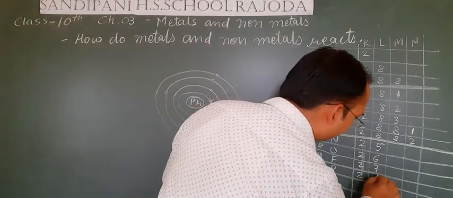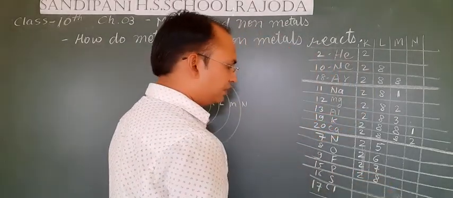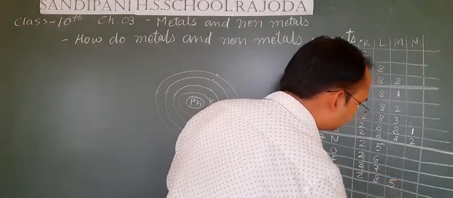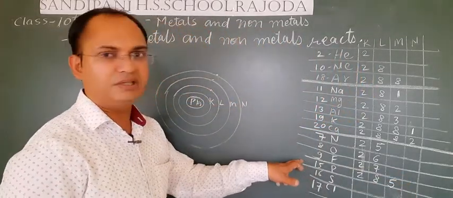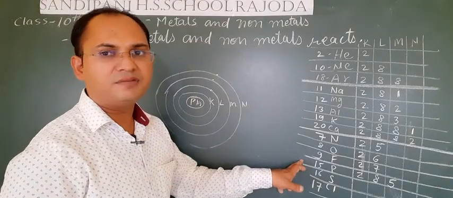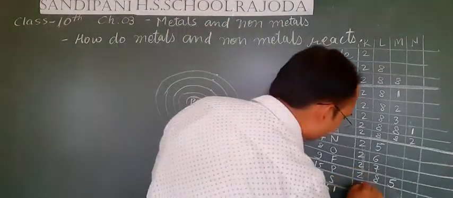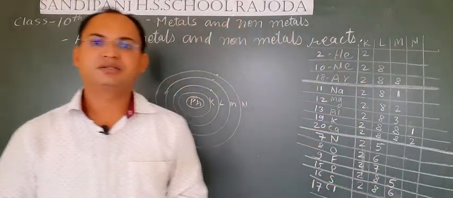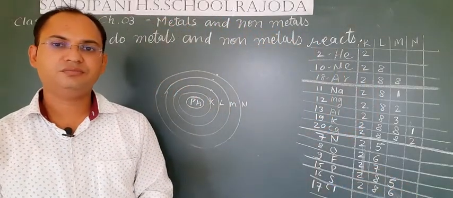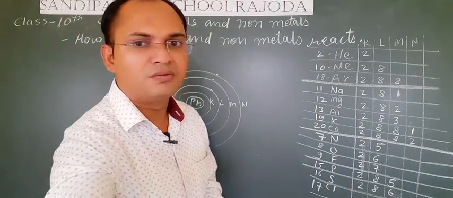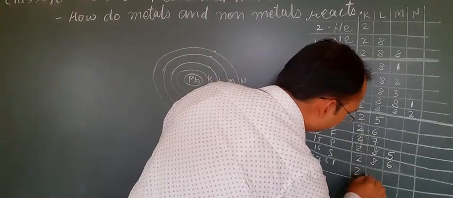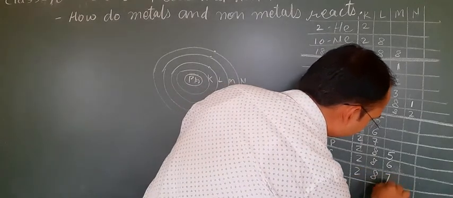Then 2 and 8 will be complete, and the number of electrons left is 5. Sulfur 16, 2, 8 and 6. Now chlorine 2, 8, 7.